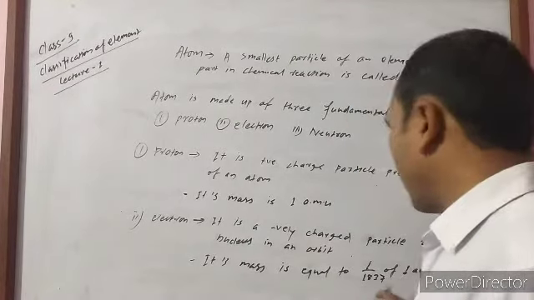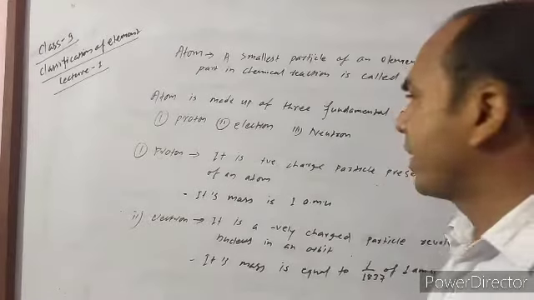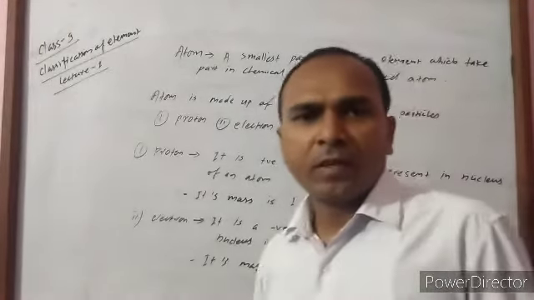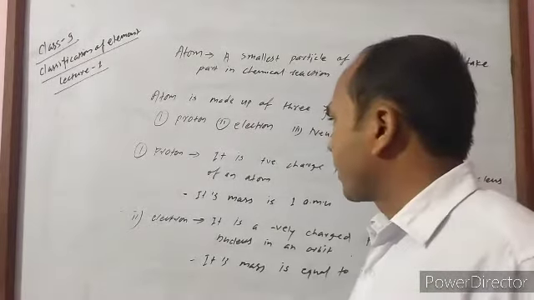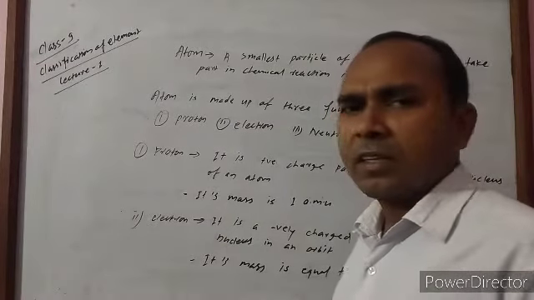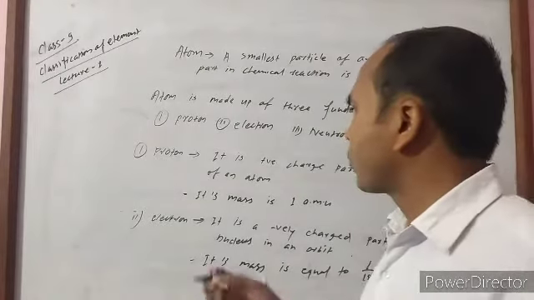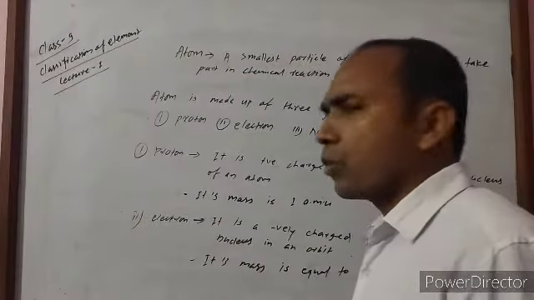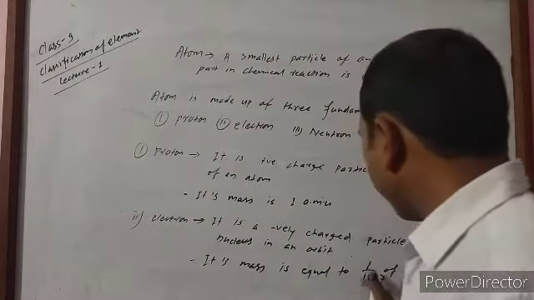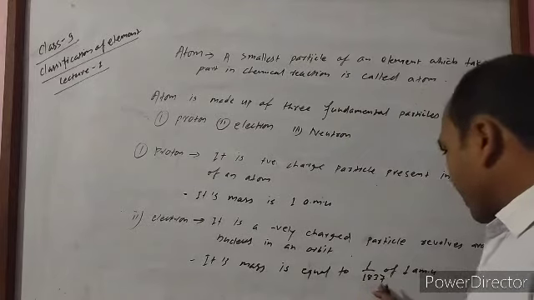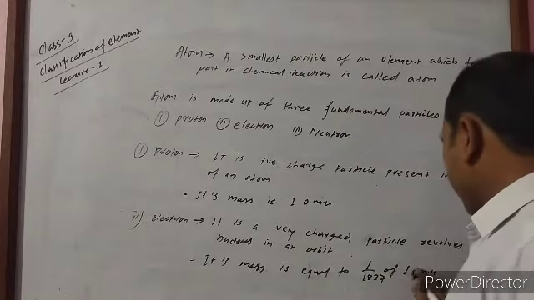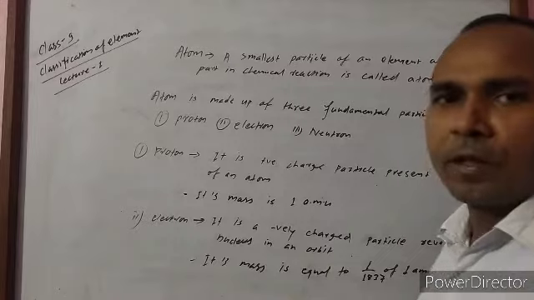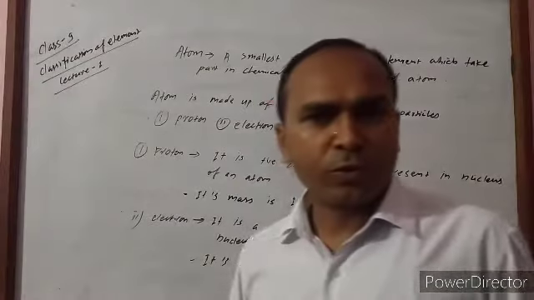It is very small, so when we calculate the atomic weight or atomic mass, we take only the mass of protons and the mass of neutrons. We do not take the mass of the electron because it is very small.